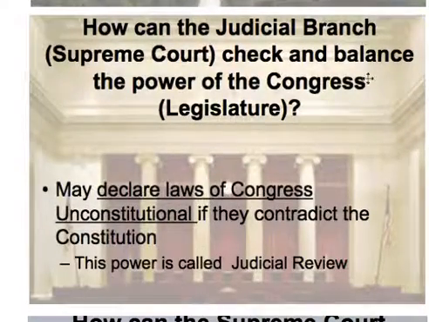How can the judicial branch, the Supreme Court, check and balance the power of Congress? They may declare laws of Congress unconstitutional if they contradict the Constitution. This power is called judicial review.